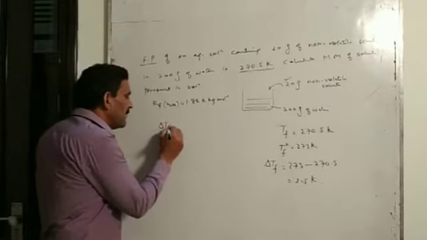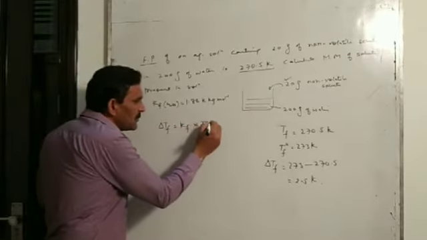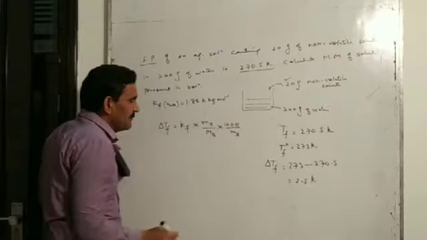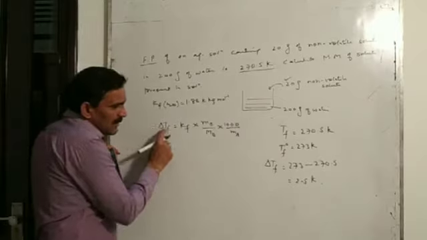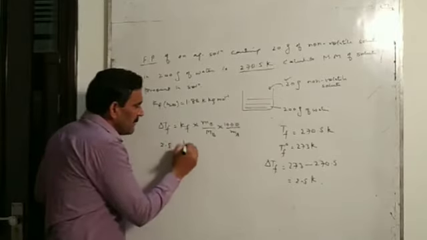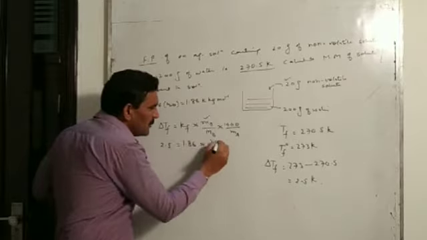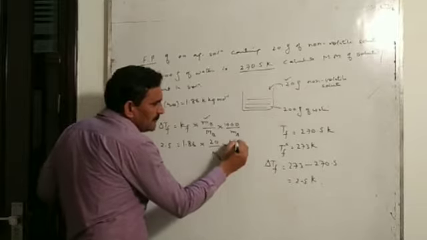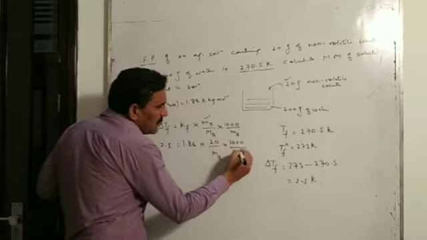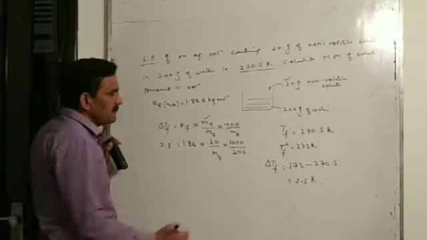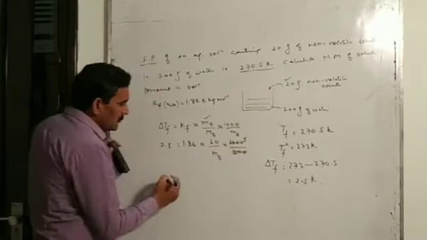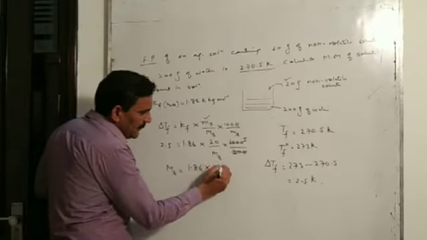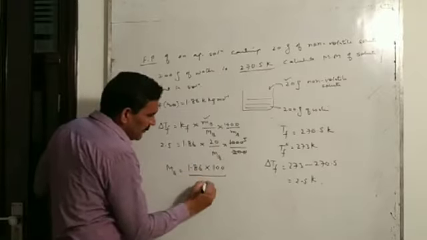Now we know delta Tf is equal to Kf into mass of solute by molecular mass of solute into 1000 divided by mass of solvent. So delta Tf is given 2.5, Kf is 1.86, mass of solute is 20 gram, molecular mass of solute we have to find out, into 1000 divided by mass of solvent, that is water 200 gram. So here you see molecular mass of solute will be 1.86 into 20 into 500 by 2.5.